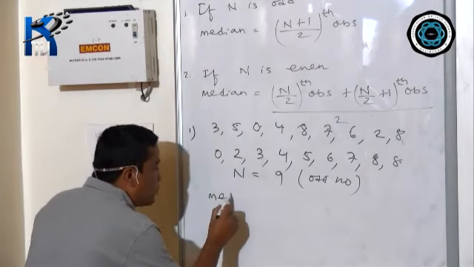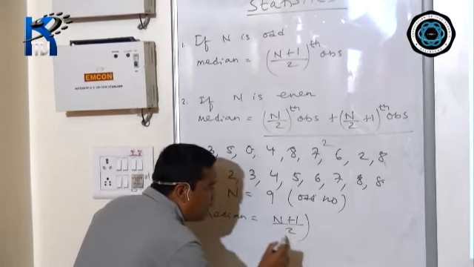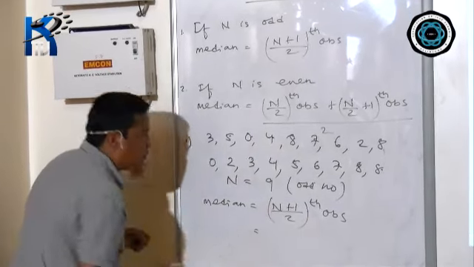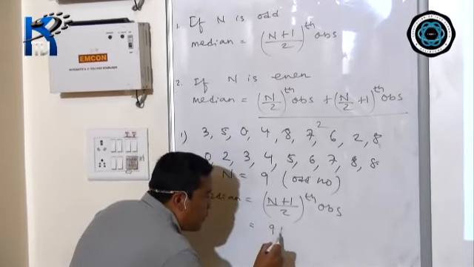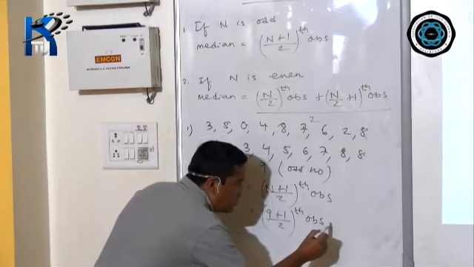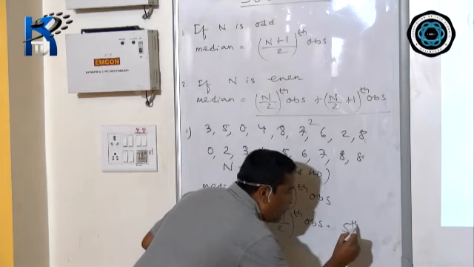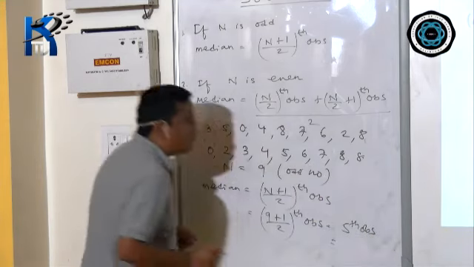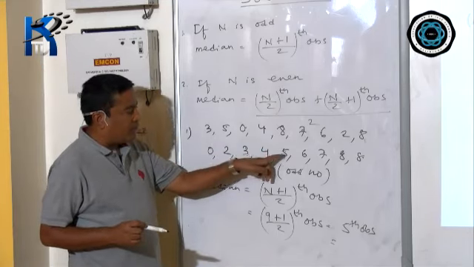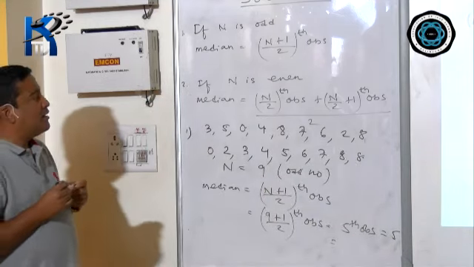So median equals (n plus 1) divided by 2 th observation. Now n means 9. 9 plus 1 divided by 2 th observation. 9 plus 1 is 10, 10 divided by 2 means fifth observation. So what is the fifth observation? 1, 2, 3, 4, 5. Fifth observation means 5, which is the answer.